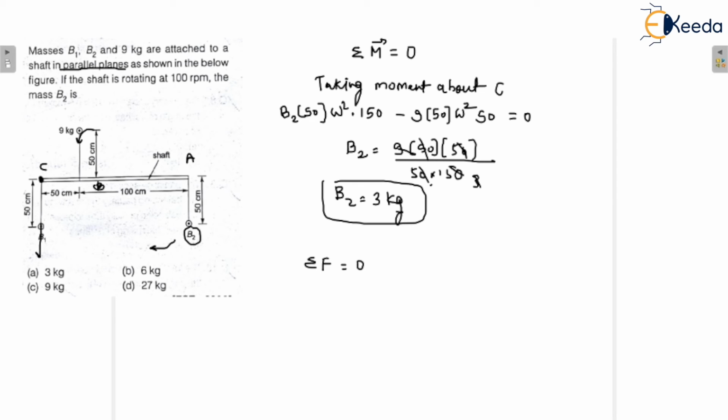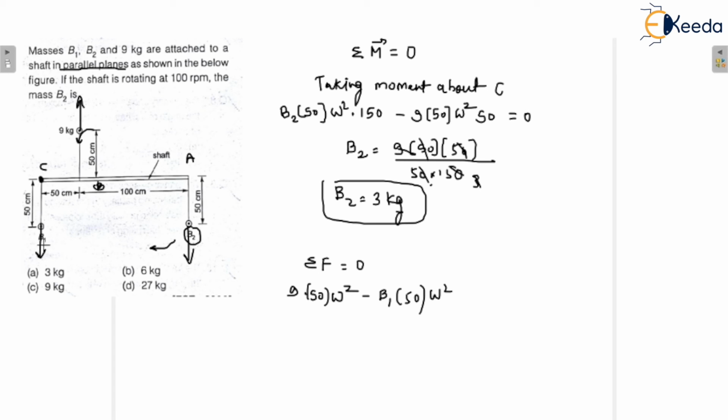It is in the downward direction, it is also in the downward direction, and it is in the upward direction. This is the centrifugal force. In the downward direction consider negative, upward direction consider positive. So that is m r omega square minus B1 r omega square.